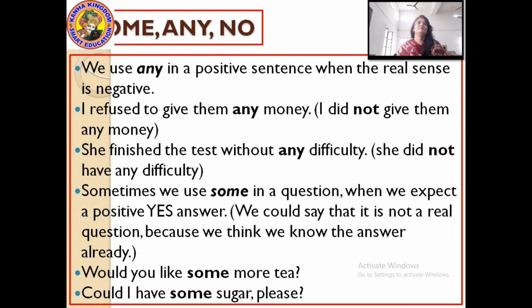It's not necessary. We can use any in a positive sentence, but the real sense of the sentence should be negative. How? I refused to give them any money, means here I did not give them any money.